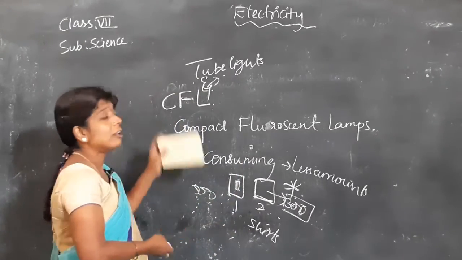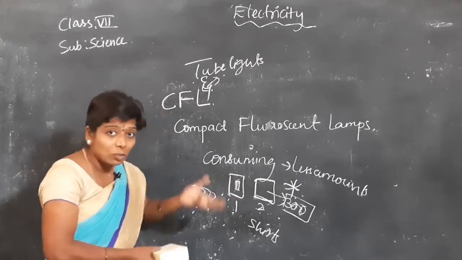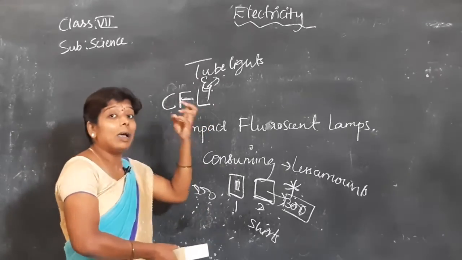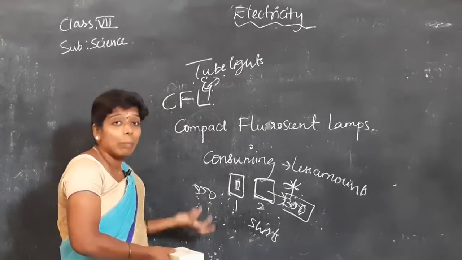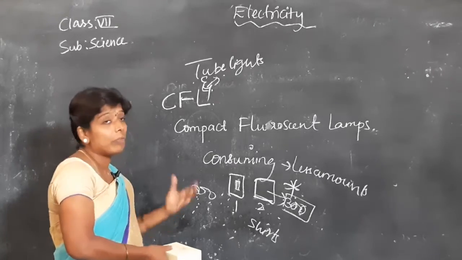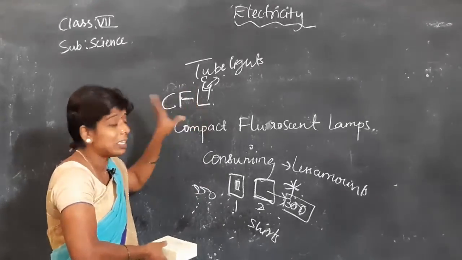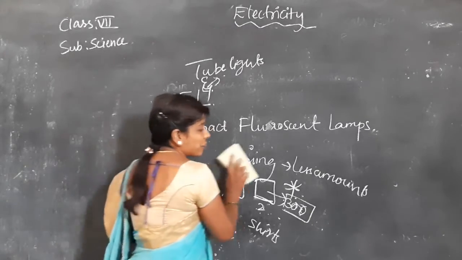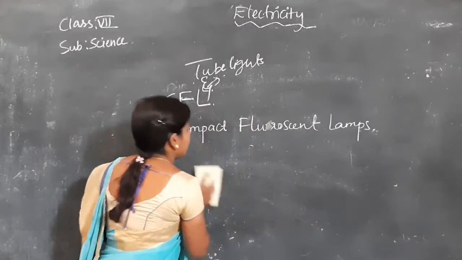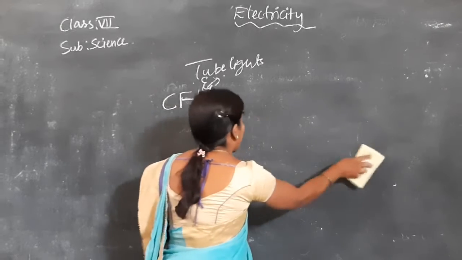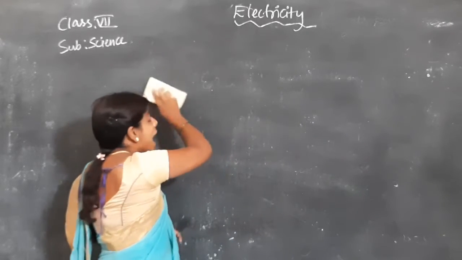In the same way here, with tube lights you get more brightness, and with less current the current bill will be less. So which one will we prefer, these or the yellow bulbs? Of course, we are going for these tube lights. Now we have seen this about our lamps, these tube lights.